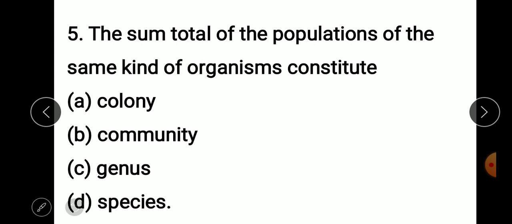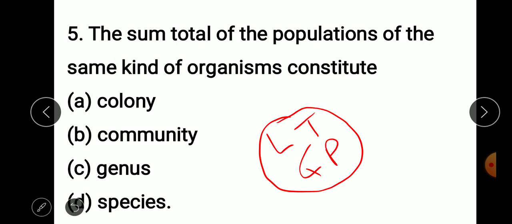Now definitely one thing comes to mind: what is a community? A community is a little bit different from a species, because when we define the community, we say it is a group of organisms consisting of a number of different species that live in an area and interact with each other. Suppose all these lions, tigers, goats, and plants live together. Together they are basically a community. But individually, all tigers are one species, all plants are another species, all lions are a third species.